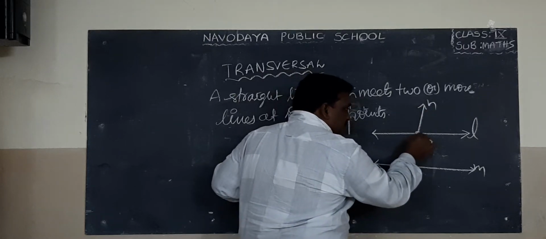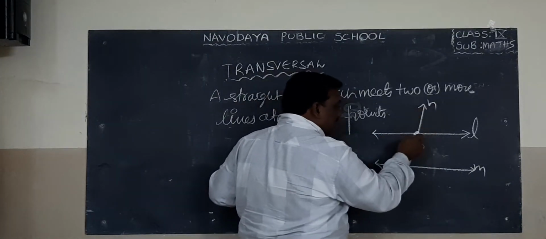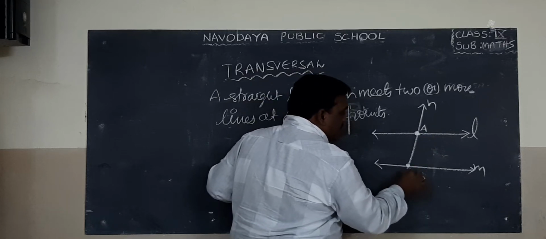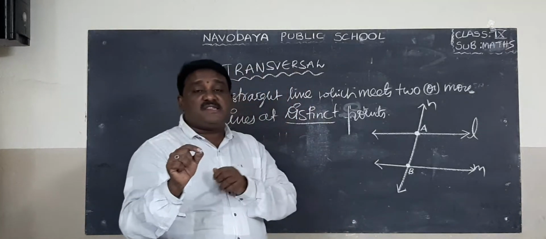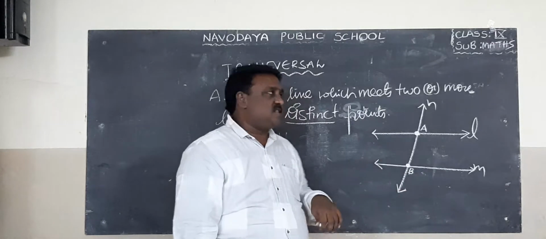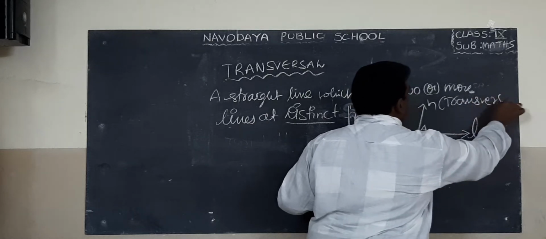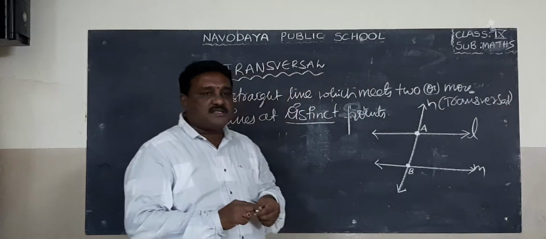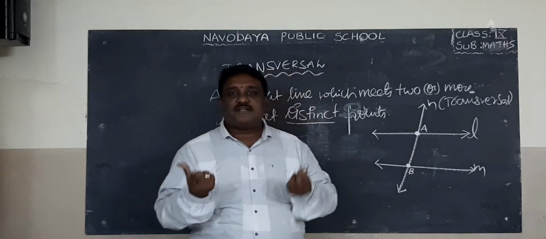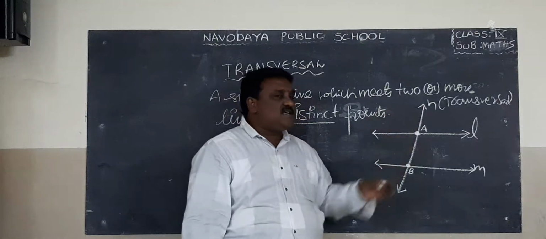N meets L at one point, let it be A, and M at one point, let it be B. Okay? So N meets L at one point, M at one point. So it is a transversal. What is the name for N? N is known as a transversal because N meets L at one point and M at one point. See the diagram clearly. N is a transversal.